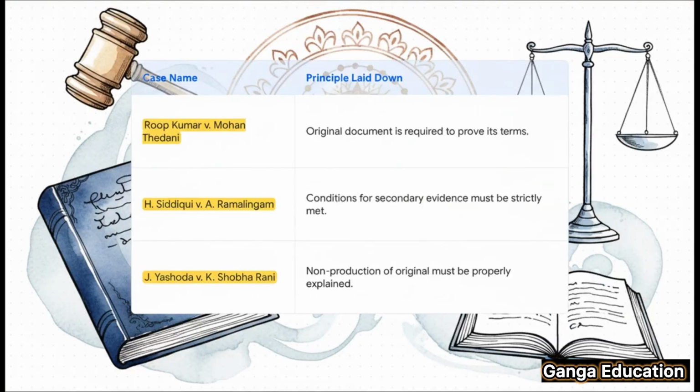This table here gives you a nice summary. Rup Kumar set the foundation. Then, in H. Siddiqui, the court made it even stricter, saying the conditions for allowing secondary evidence must be followed to the letter. And in J. Yashoda, the court added that if you want to use secondary evidence, you better have a good, proper explanation for why you don't have the original.